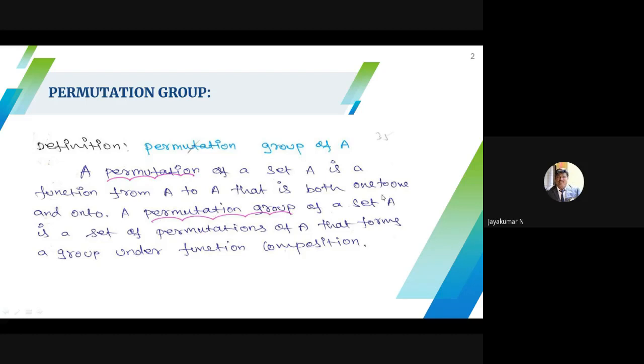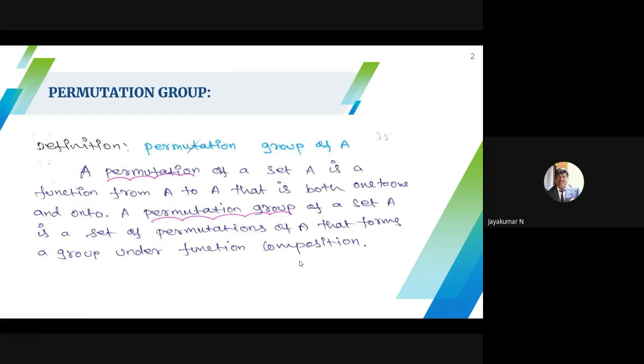Suppose for the given set A, I collect all such permutations of A that form a group under function composition. Then we say that group is called a permutation group. That means, given a set, from that I construct one-to-one onto functions, and put the collection into a set.